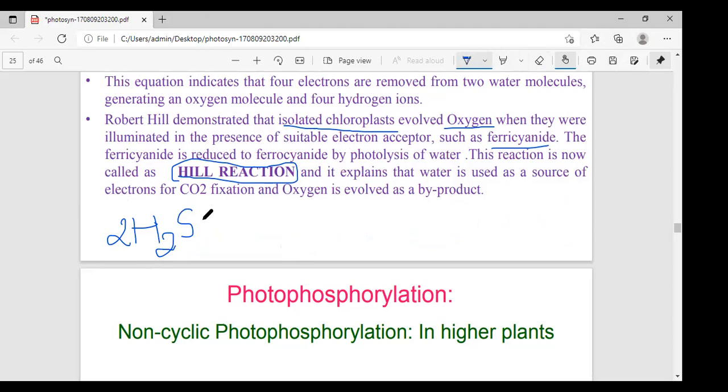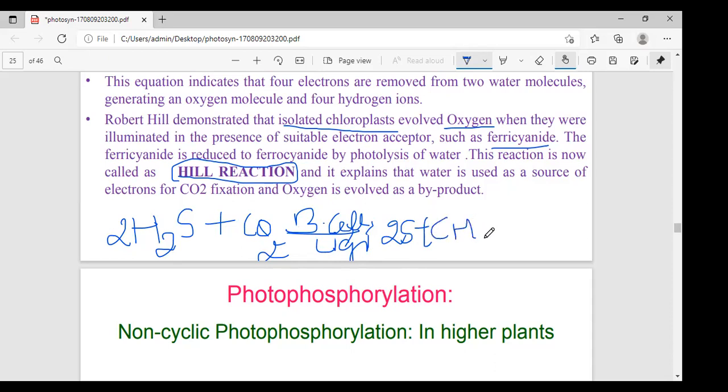Photosynthetic sulfur bacteria plus carbon dioxide, with some amount of light in the bacterial cell, produce sulfur plus CH2O plus H2O. Here ends bacterial photosynthesis. Sulfur is released instead of oxygen.